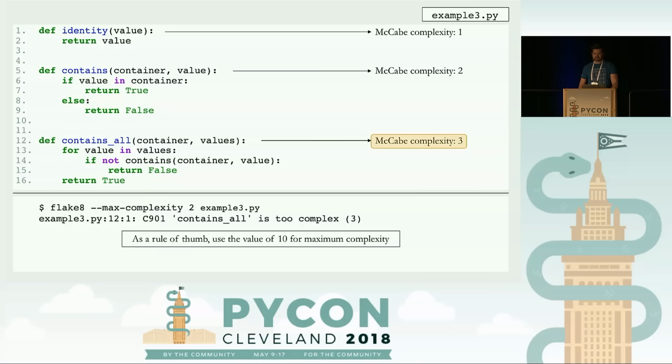As a rule of thumb, it's a good idea to use the value of 10. McCabe did a lot of research to start, and that's what he landed on, and also there is a lot of external research out there to support this. This is the value that we use in Chalice today as well.